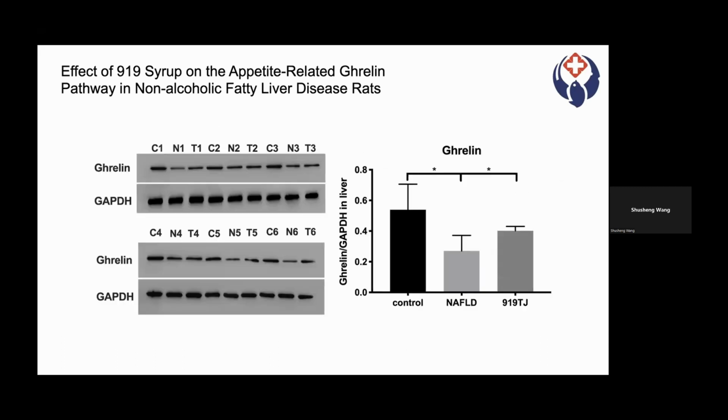Then we detected Ghrelin protein levels in the liver of rats in the three groups. As compared to the control group, Ghrelin protein levels decreased in the liver of rats in the NAFLD group. As compared to the NAFLD group, Ghrelin protein levels increased in the liver of rats in the 919 TT group. Results show that 919 syrup can recover Ghrelin protein levels in the liver of rats with NAFLD.